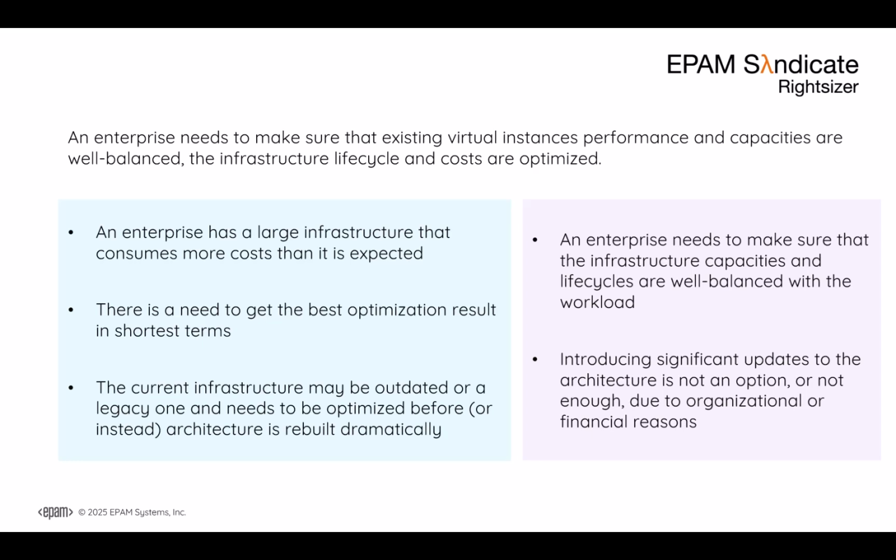A typical customer would be one who would like to have the best optimization result in the short term, including the need to optimize legacy infrastructures before deciding if the architecture should be rebuilt dramatically, or who needs to omit significant architecture changes due to organizational or financial reasons. In addition to initial scans and optimization suggestions, EPAM Syndicate RightSizer will stay on guard and make sure that the infrastructure capacities and life cycles are well balanced with the workloads.